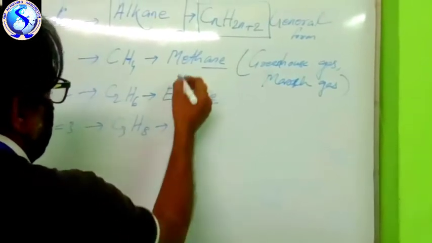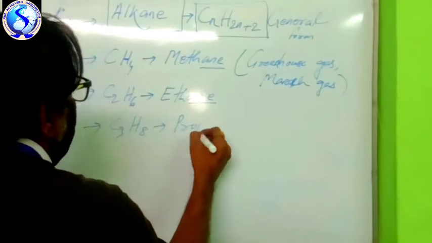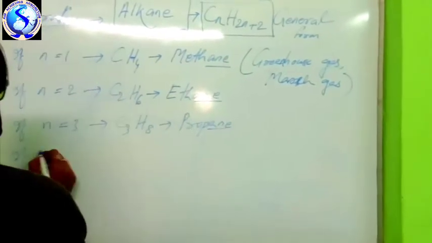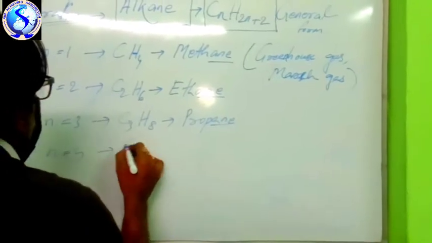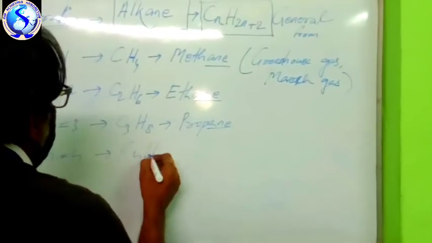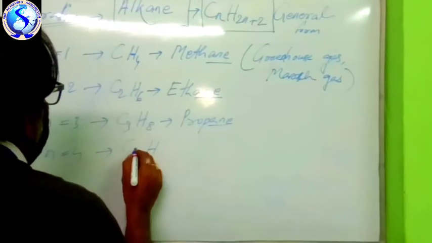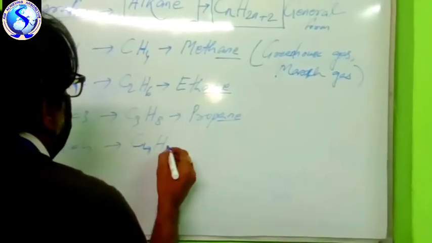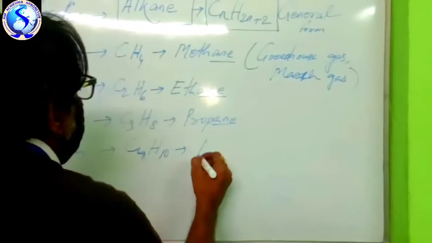The name will be propane. If n is equal to 4, the name will be C4H, and H will be 4 into 2 plus 2, 10. The name is butane.